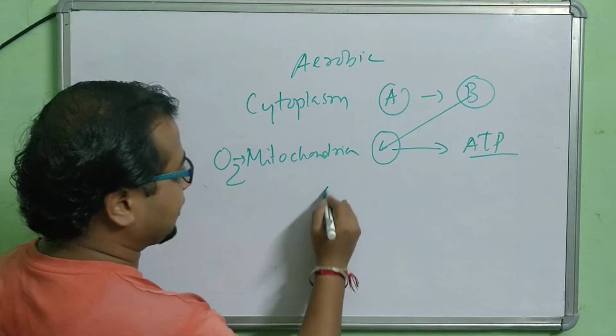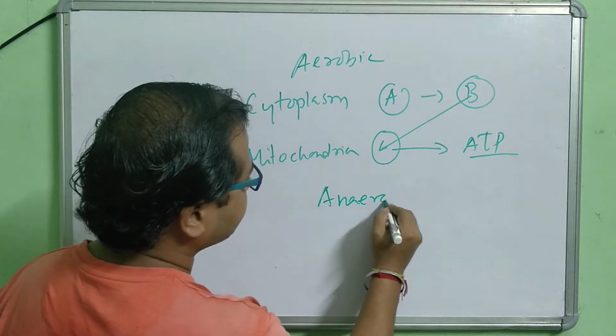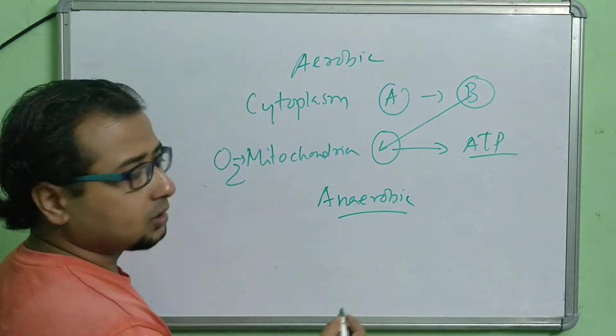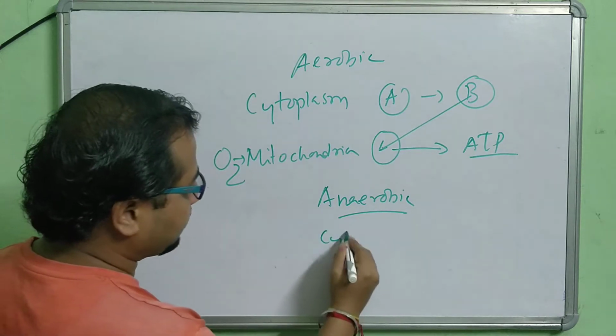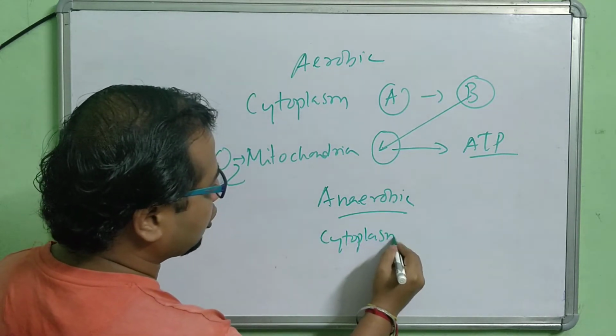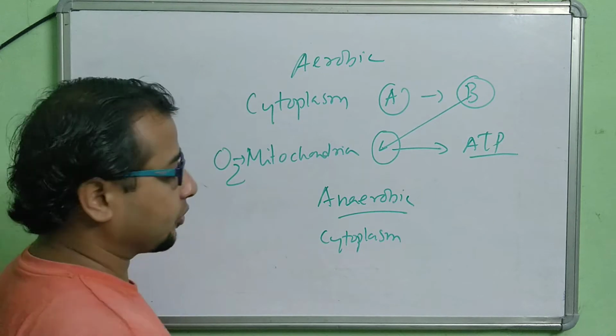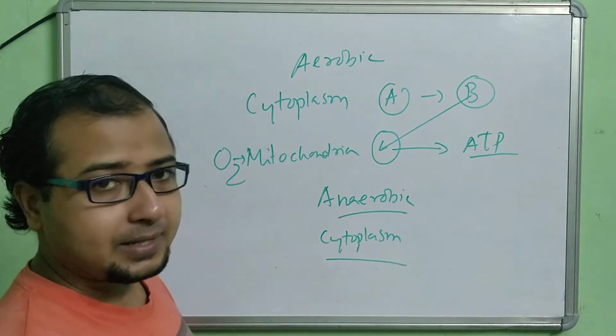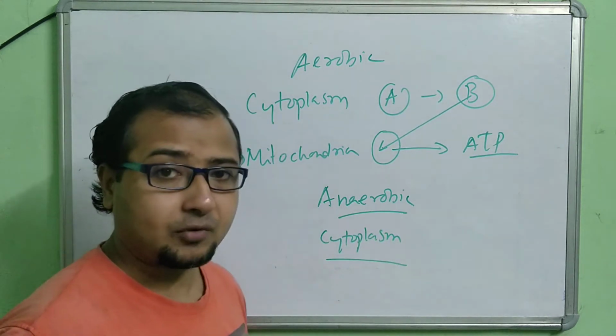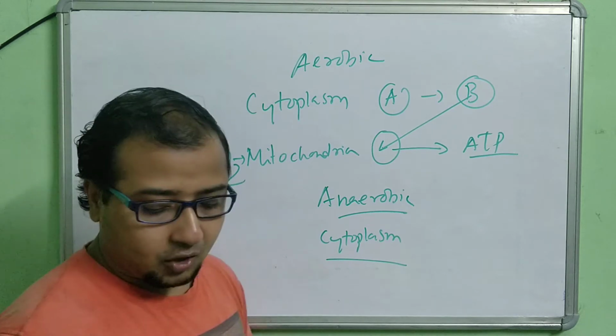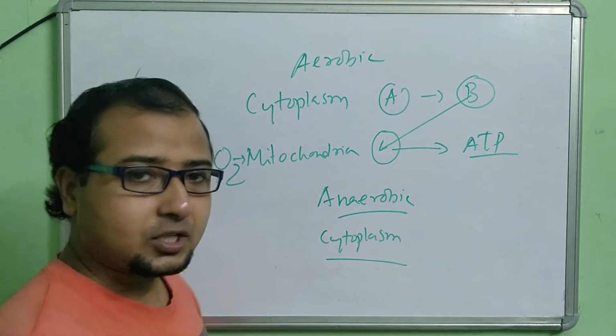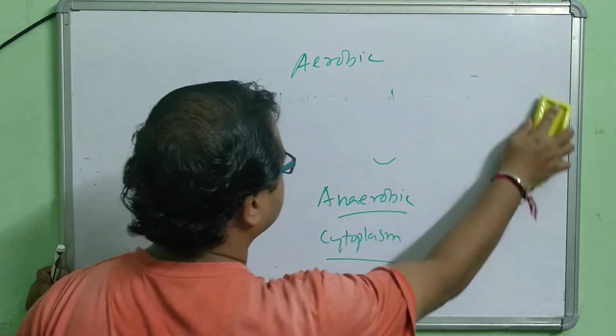In case of anaerobic respiration, the food is broken down in the cytoplasm only. There is no role of mitochondria here. It takes place in the cytoplasm, and obviously in the absence of oxygen. Now let us see the equations. Through the equations, let us understand this.